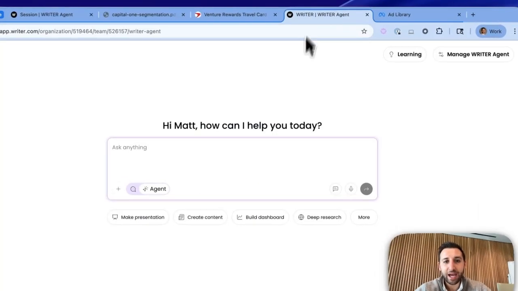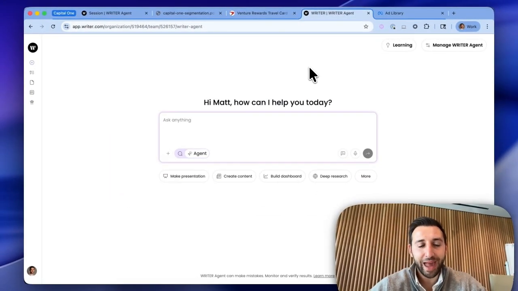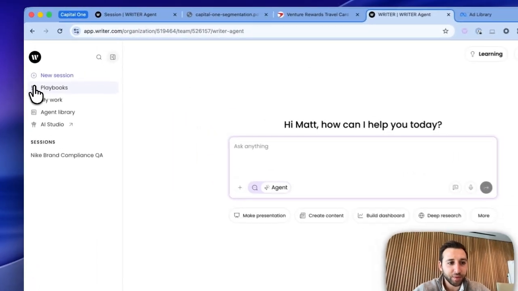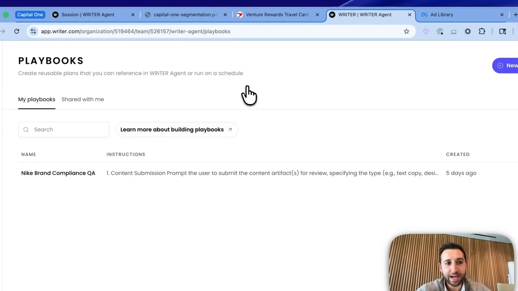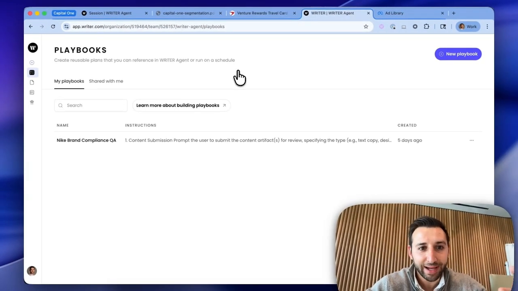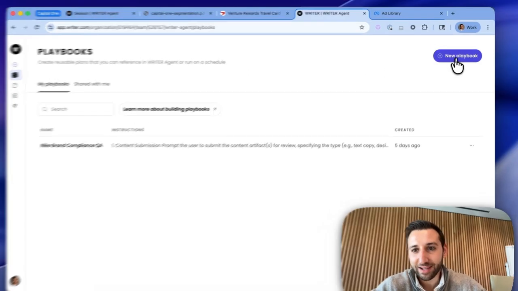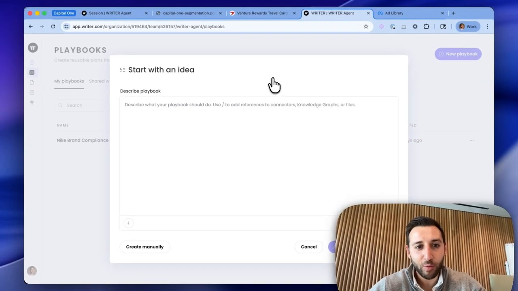Let's say we work on the marketing team and we want to allow anybody on the team, as they're creating new content, to actually go in and use those segments as a guide for creating content. Well, here's what I'll do. I'll go into playbooks. This is how we create reusable plans that Writer Agent can reference. And you can even schedule these to run on a recurring basis, and we call those routines. So we click New Playbook. It pulls up this window where we simply describe what we want the agent to do, and it creates the first version of it for us.